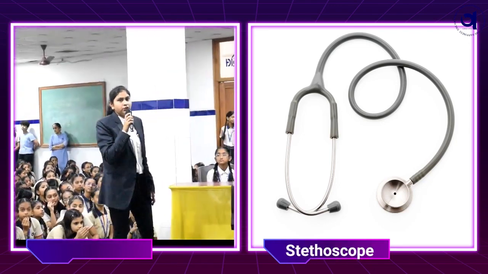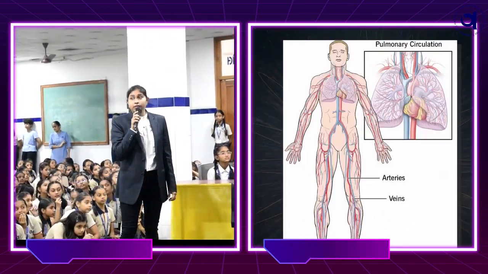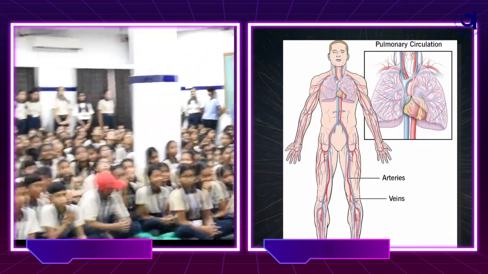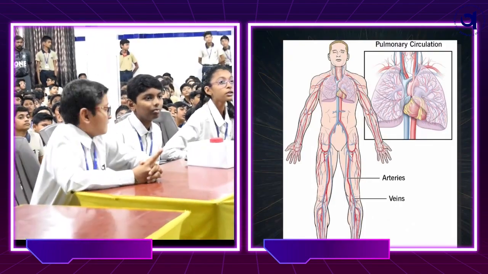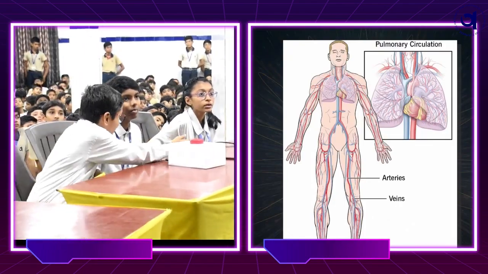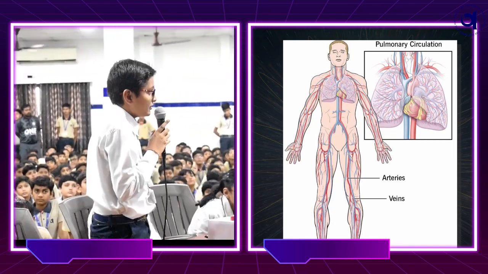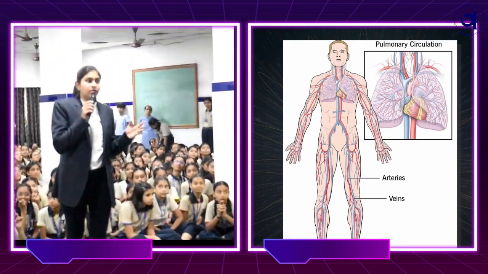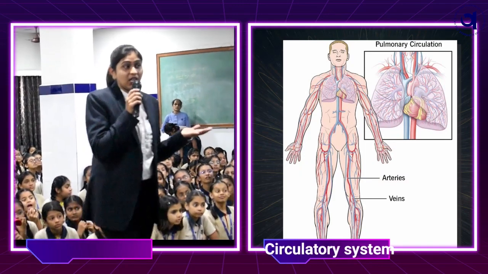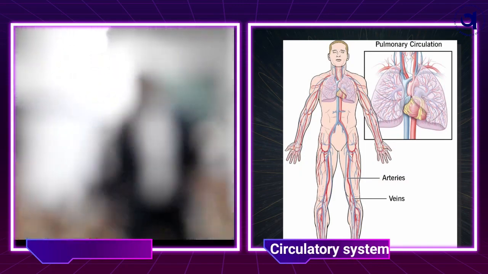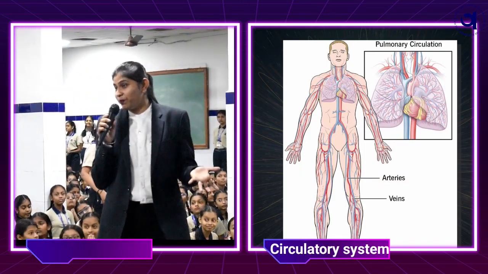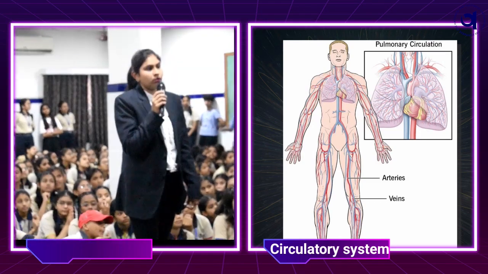The next question. Identify the system which is found in our body. Nervous system. And may we have the answer? That is circulatory system. Now, next picture.